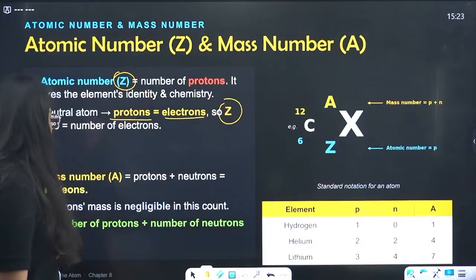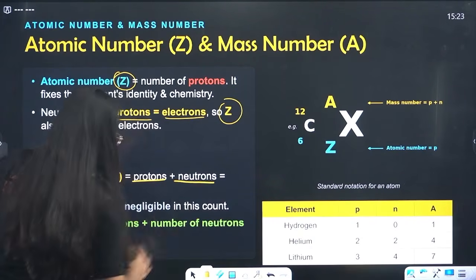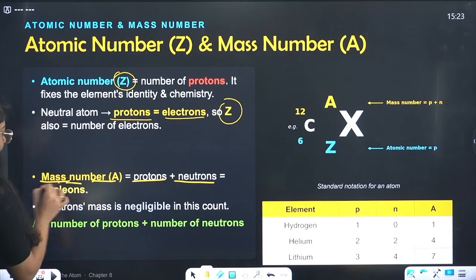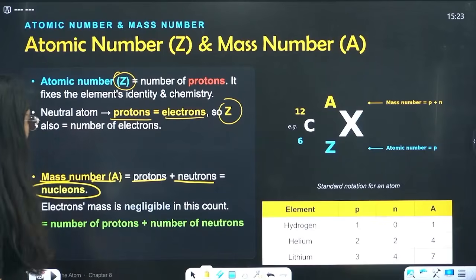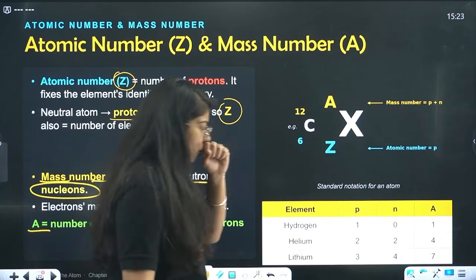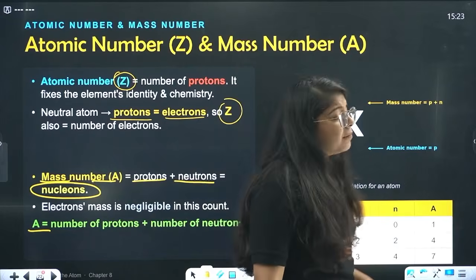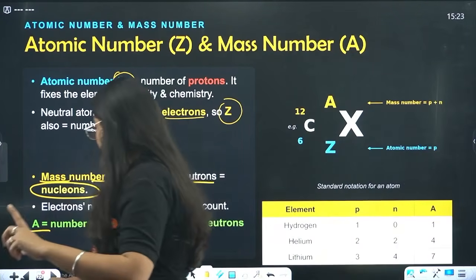Understood this point? So mass number is your protons plus neutrons, and these are collectively called nucleons. Electron mass is negligible in this count. So A is the number of protons plus the number of neutrons. Now we have to do one more thing after this.